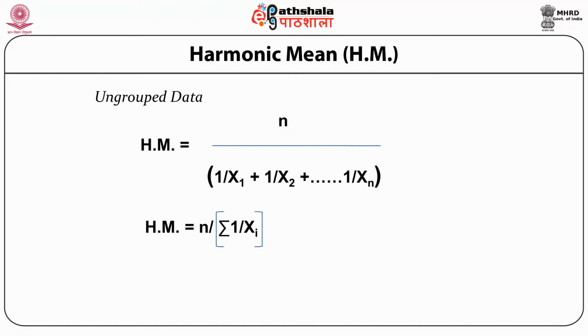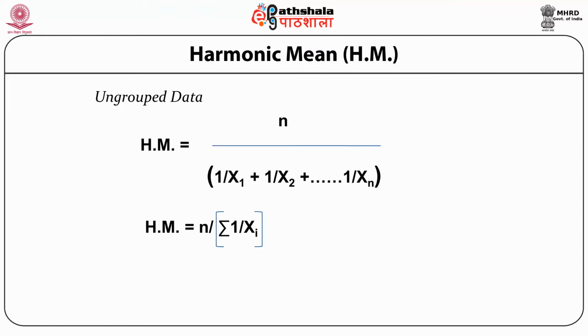Say, for example, we have to find out the average speed at which Mr. Rahul, a student of MBA, traveled from his house to the institute on his motor bicycle. Say the average speed from house to institute was 40 kilometers per hour, and on going back to his house, the average speed from institute to house was 60 kilometers per hour.